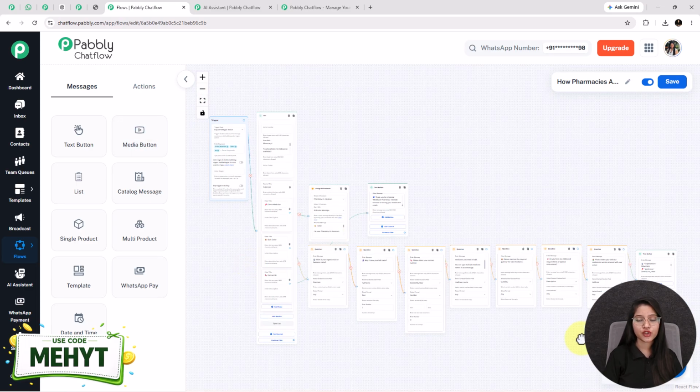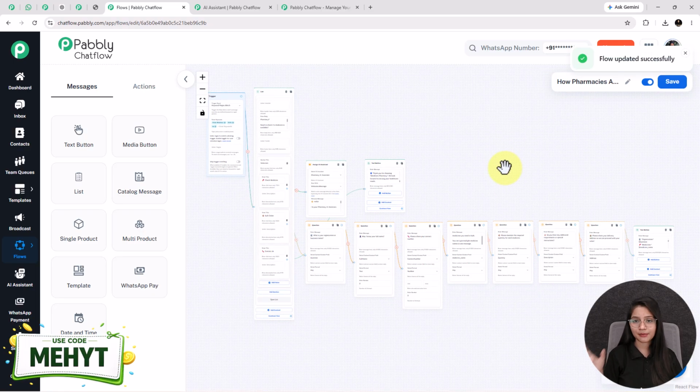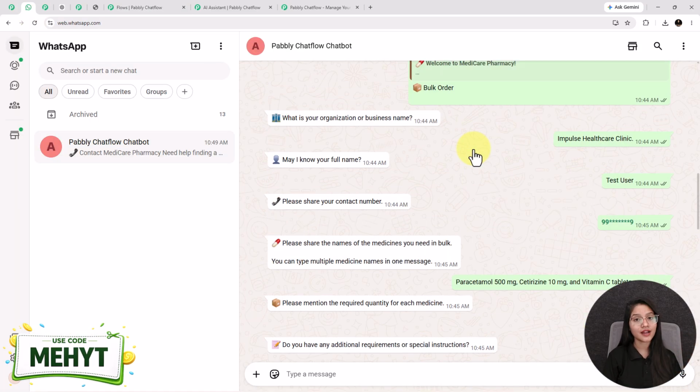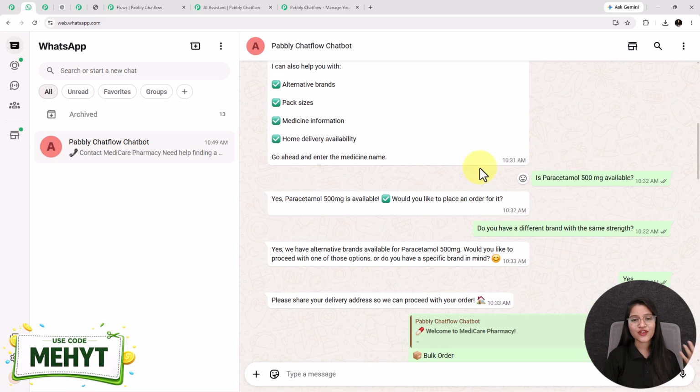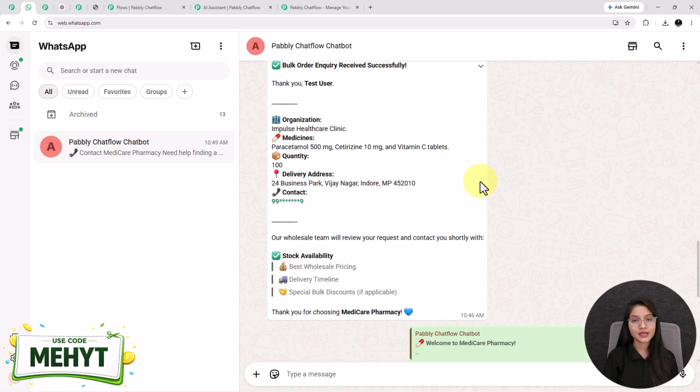After the completion of your flow, you have to click on the save button so that your flow will be saved and updated. So that's it. You have successfully learned how to create a WhatsApp chatbot flow by using Pabbly Chatflow. It works for your own business 24/7 even when you are unavailable. So what are you waiting for? Go and try this amazing chatbot plus assistant flow for your own business too.